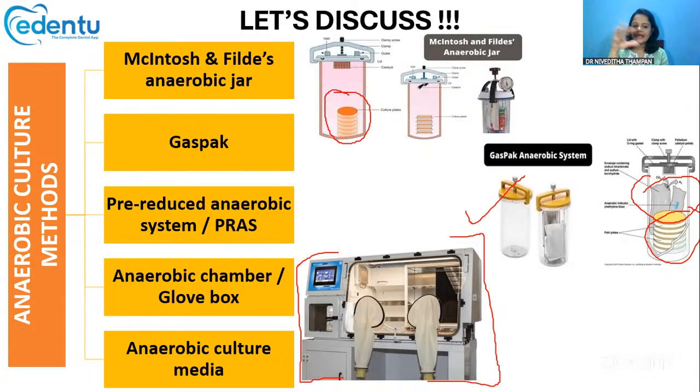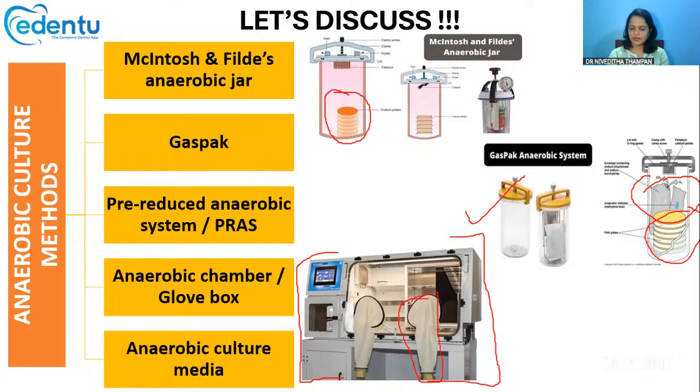Such gas is supplied inside this chamber. Inert gas like helium or neon is supplied inside this chamber, and we can put the culture plates inside and move them with the help of these glove-shaped hands that are present in the chamber. Then, at the last, we have the anaerobic culture media.